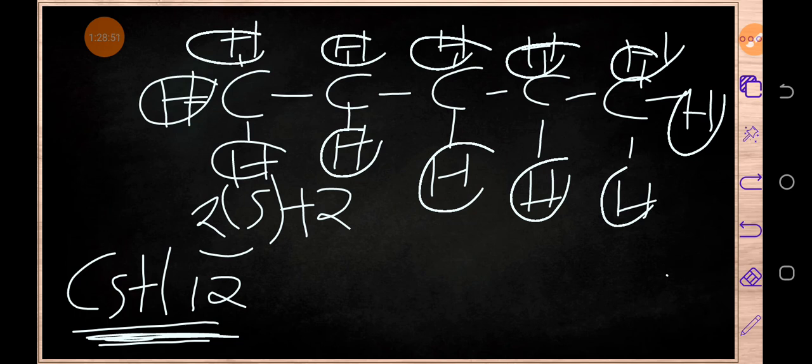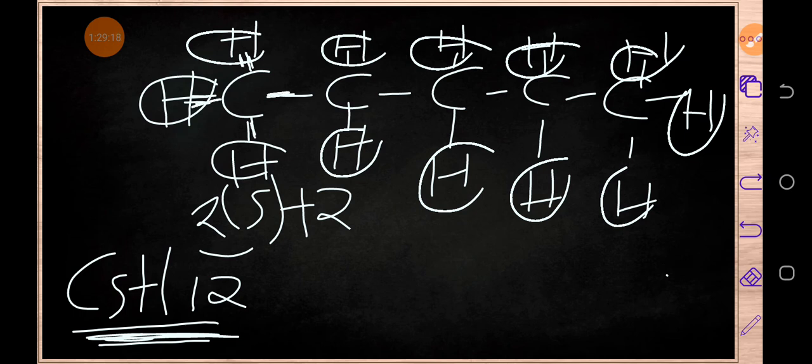Remember, I said that alkanes are hydrocarbons, and these are saturated hydrocarbons. And I said that I will explain. Alkanes are said to be saturated hydrocarbons because they are full. As we can see, they have got all the bonds. All 4 bonds are bonded.